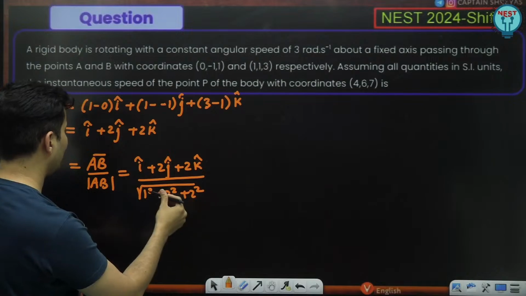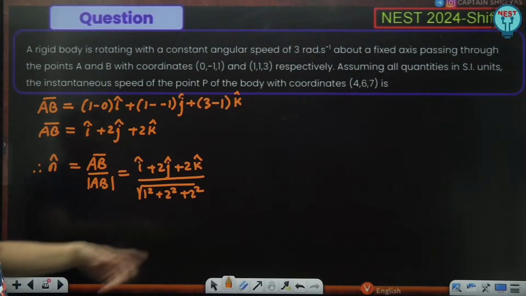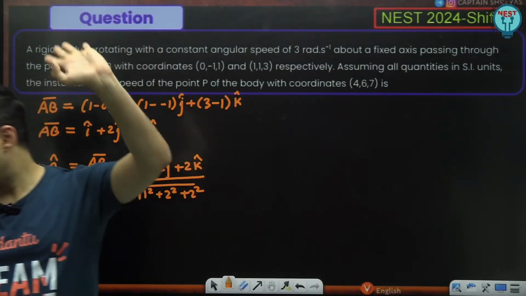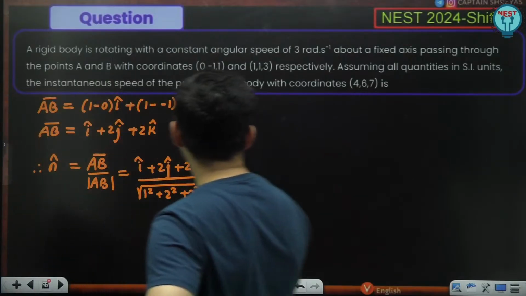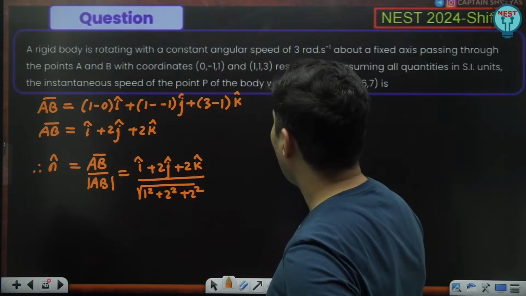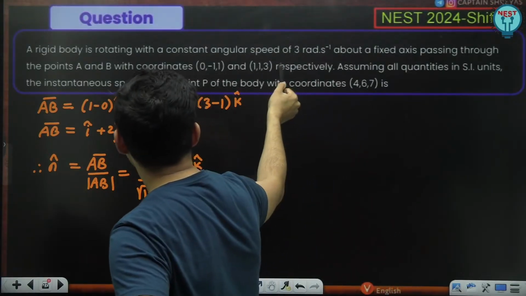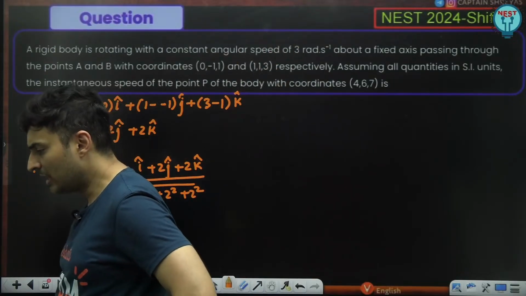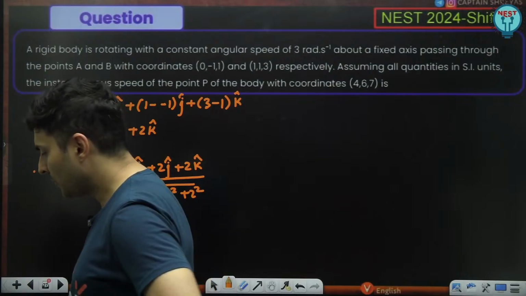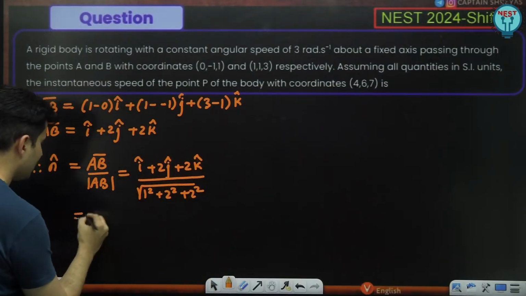4 plus 4 plus 1 is 9. Everybody till this point absolutely clear? Check this out. It is nothing but root of 9, which is 3, and then this is nothing but 1. Once you get this, just see how much is the value.